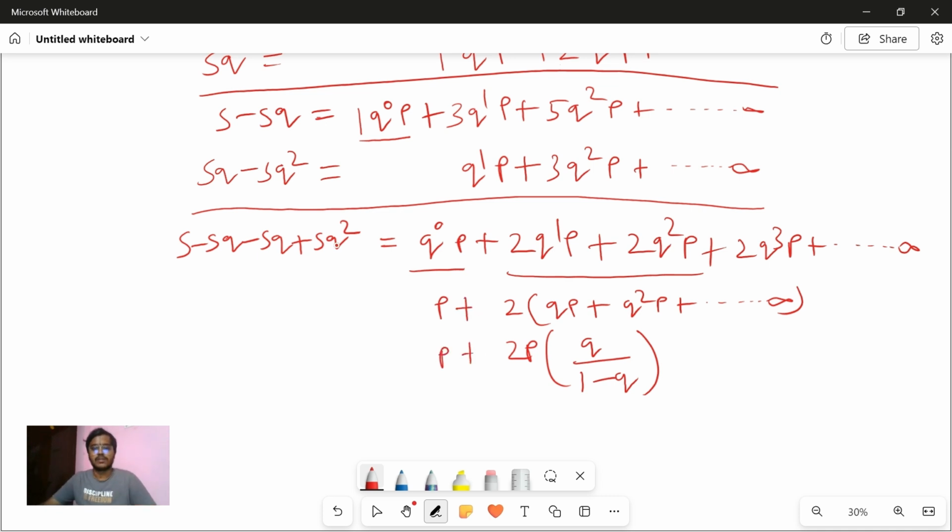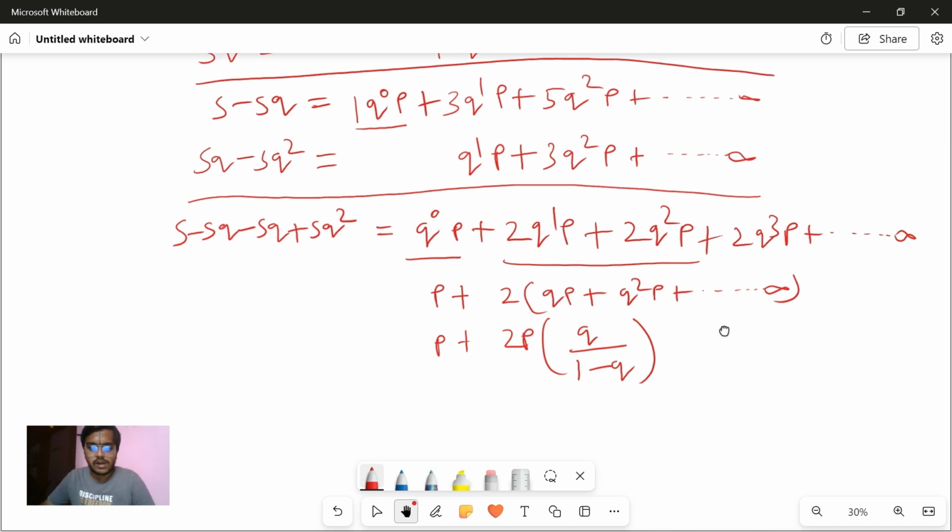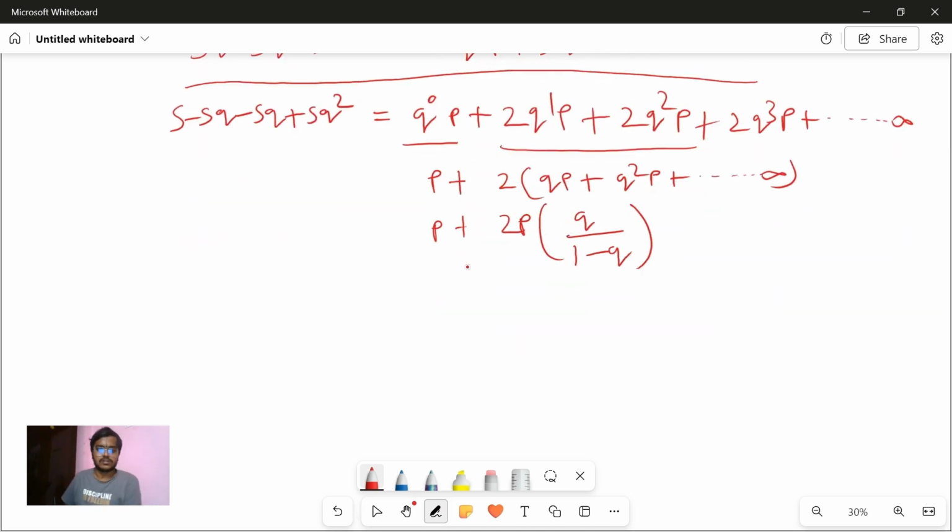Okay. Now when you see this, your p is nothing but 1 minus q, right? So this will get cancelled. This will get cancelled. Okay, so you are left with p plus 2q. Correct.